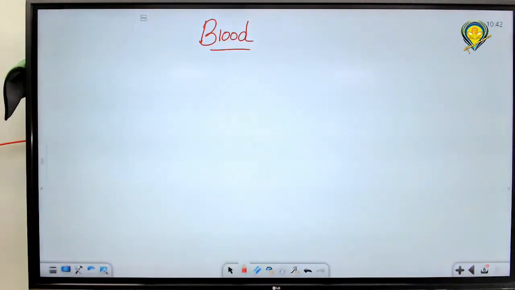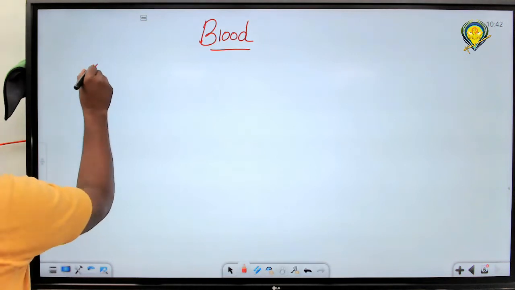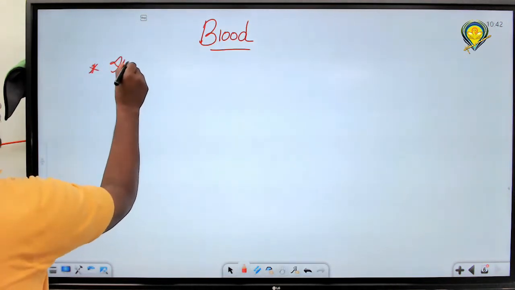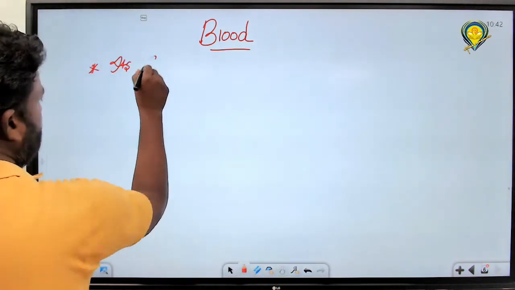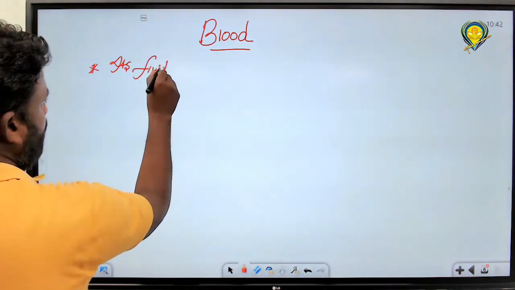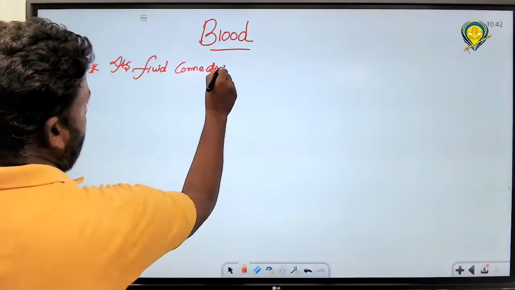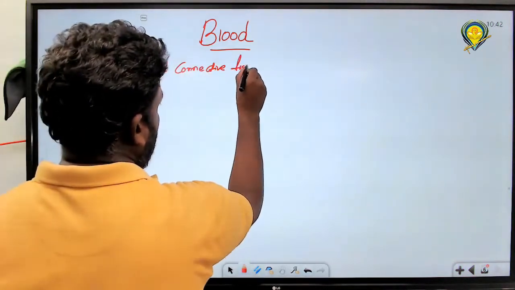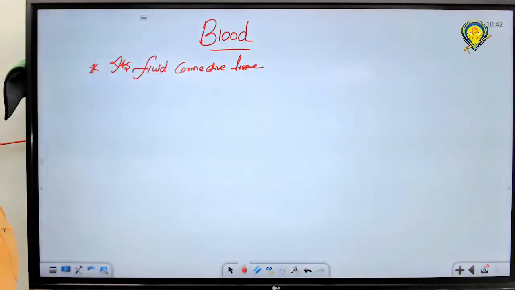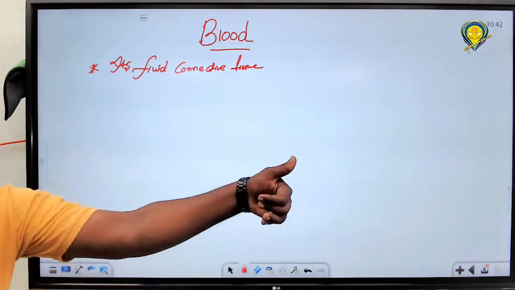That it's a fluid connective tissue. Please write it. It's a fluid connective tissue. Correct?